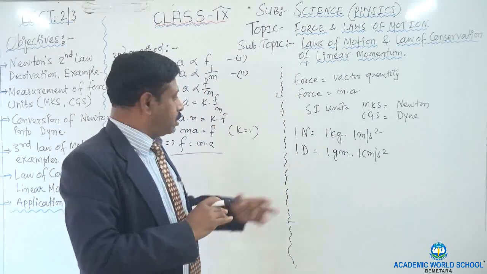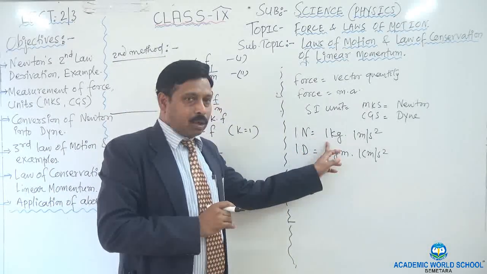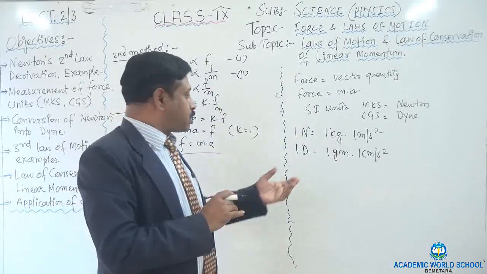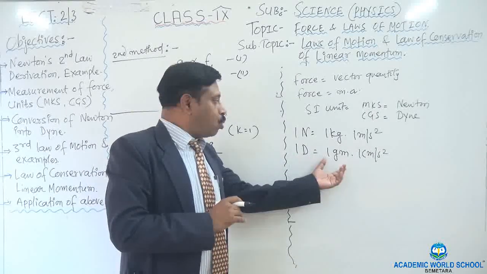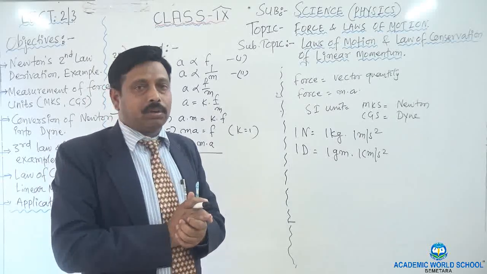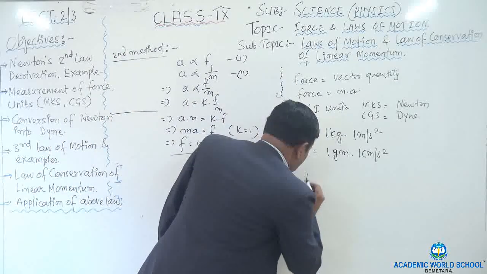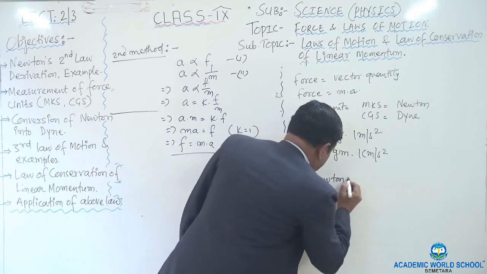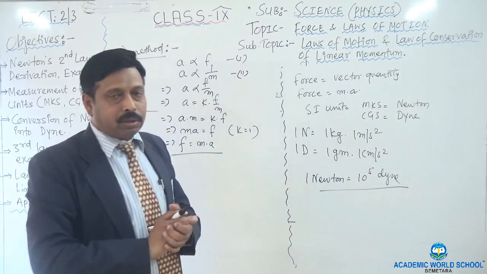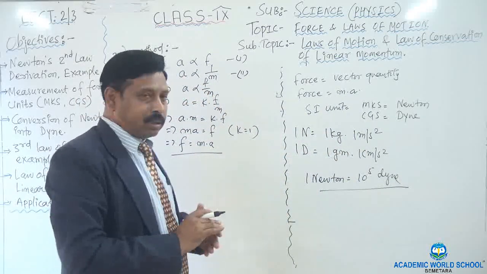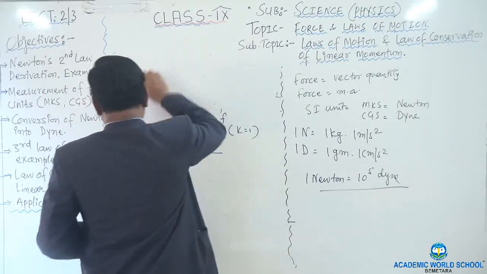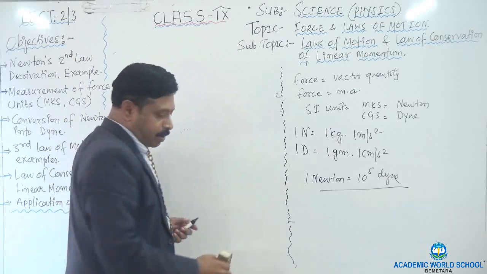Okay, again I repeat, 1 Newton means when the mass is 1 kilogram and acceleration is 1 meter per second square. And in case of the dyne, 1 dyne is equal to 1 gram into 1 centimeter per second square. There is a conversion of Newton into dyne. You remember that 1 Newton is equal to 10 to the power 5 dyne. But how is it actually coming out? I want to show you that 1 Newton is equal to 10 to the power 5 dyne.